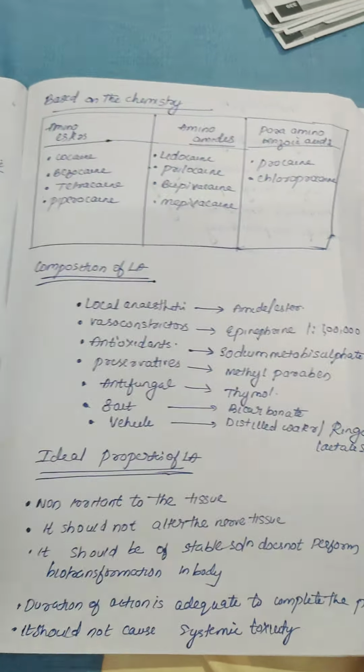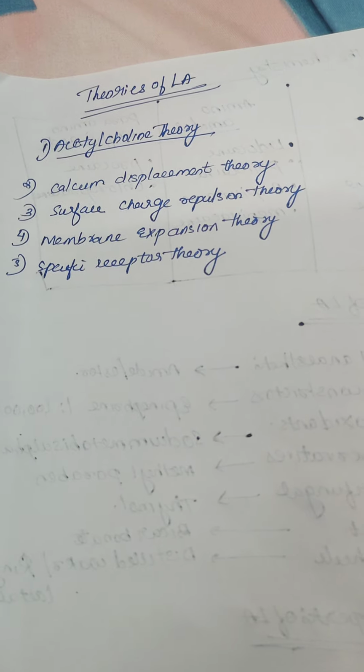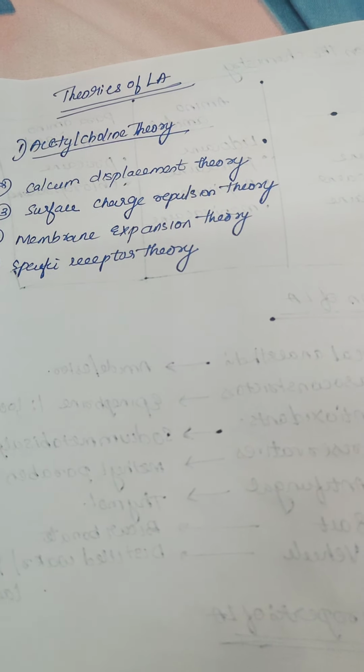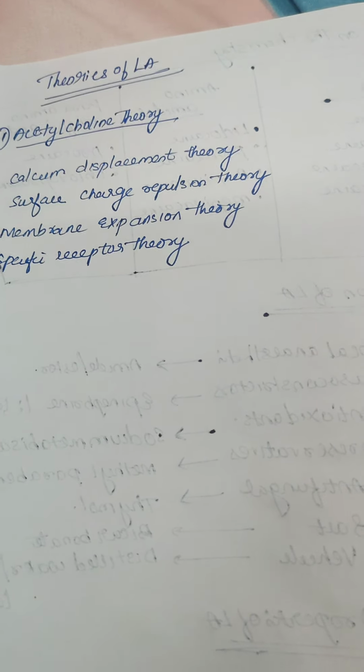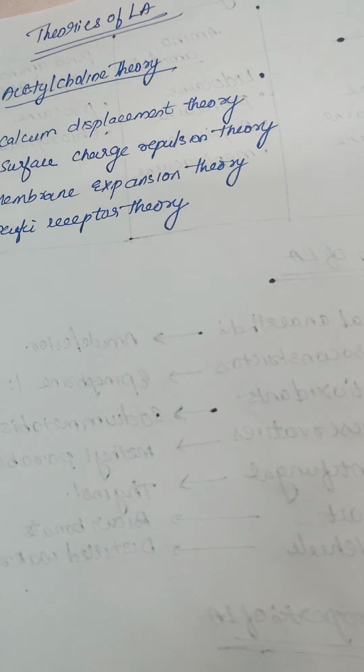Then we will see about the theories of the LA. What are the theories of the LA? Acetylcholine theory, calcium displacement theory, surface charge repulsion theory, membrane expansion theory, and specific receptor theory. Acetylcholine theory is a simple theory. Then we'll explain about calcium displacement theory.